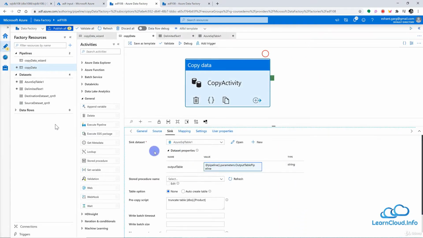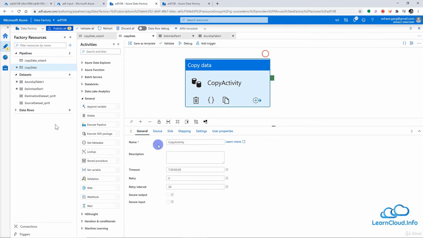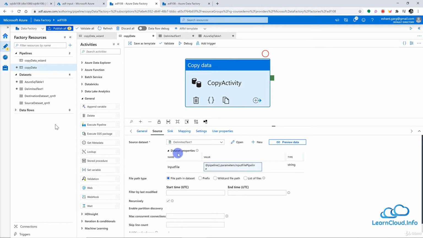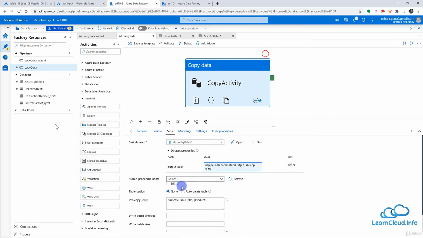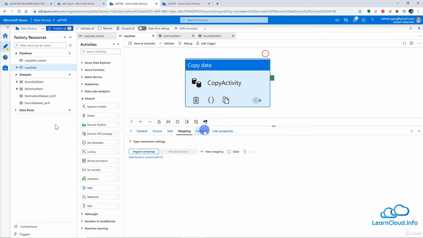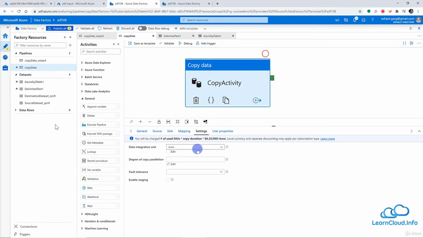All right, so let's look at our properties once again. In general everything looks good. In source we have changed the dataset and we have not changed anything else. In destination, again, we have changed the dataset and everything looks good. We have removed the mapping, so that's good. In settings, we have not changed anything. Everything is default.